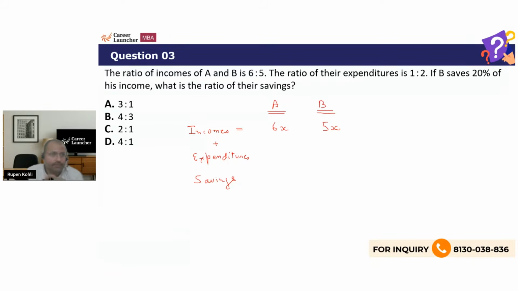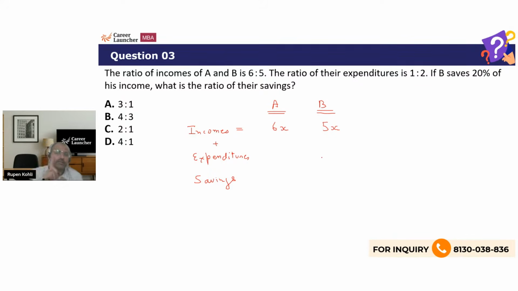Now that we were able to do because there was only one parameter whose ratio was given, but here we have another parameter which is expenditure. So we must take some variables and define the quantities. Now the thing I want to bring over here is that for expenditure it is 1:2, right? So can I say x and 2x?